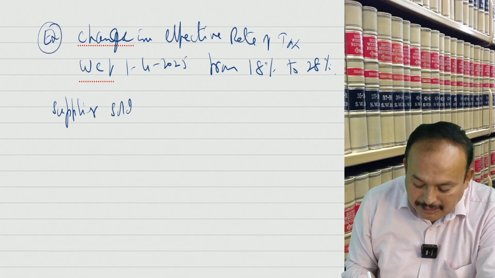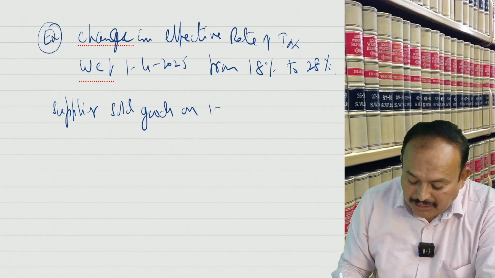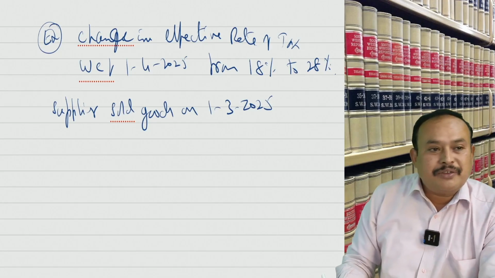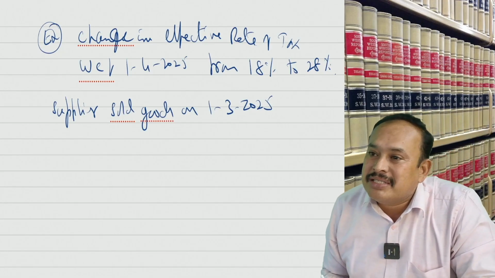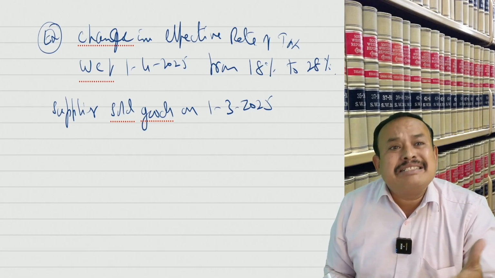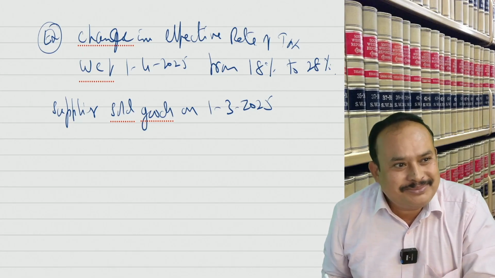Supplier sold the goods on 1st March 2025. That means the supply does not involve movement of the goods. Is it clear?